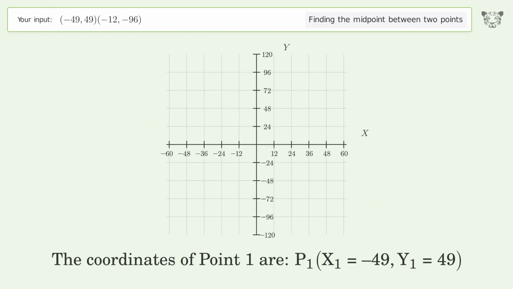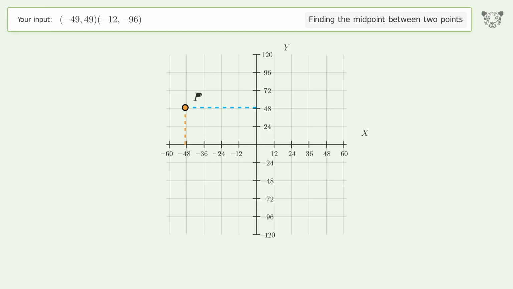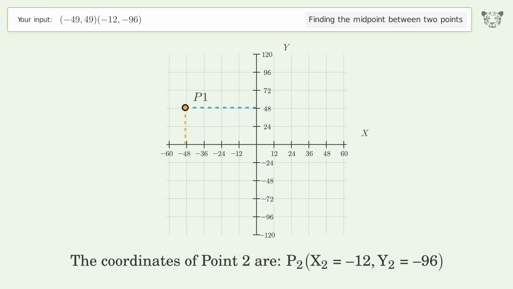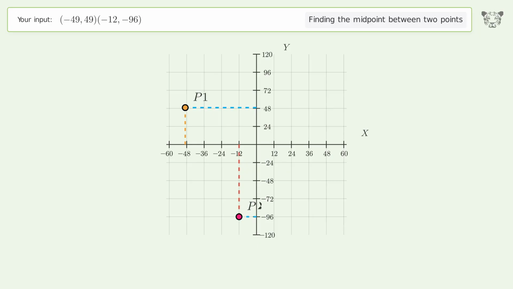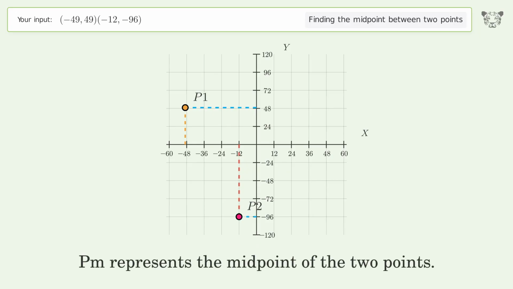The coordinates of point 1 are, x1 equals -49, y1 equals 49. The coordinates of point 2 are, x2 equals -12, y2 equals -96. PM represents the midpoint of the 2 points.